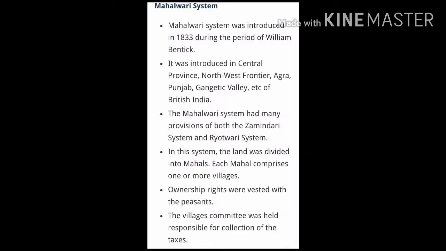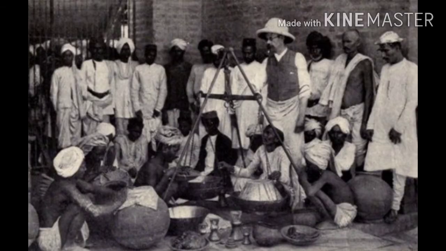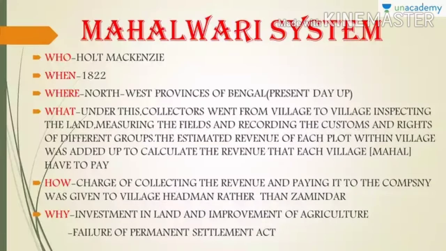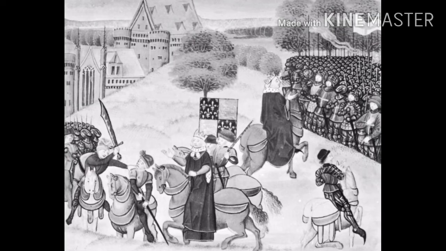Mahalwari system. The Mahalwari system was introduced by Holt Mackenzie in 1822. Lord William Bentinck suggested radical changes in the Mahalwari system under the guidance of Robert Mertins Bird in 1833. Initially, the state share was fixed at 2/3 of gross produce. Bentinck therefore reduced it to 50%. The village as a whole, through its headman and lambardar, was required to pay the revenue. This system was adopted in Agra and Oudh. This system was later extended to other parts of the United Provinces.